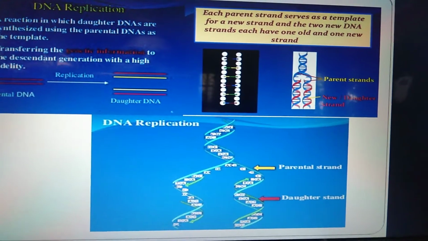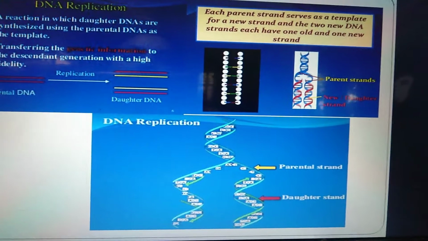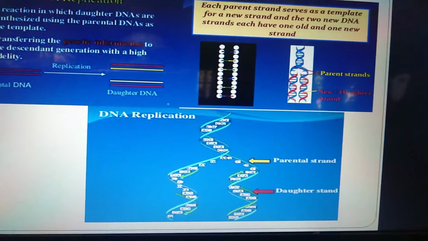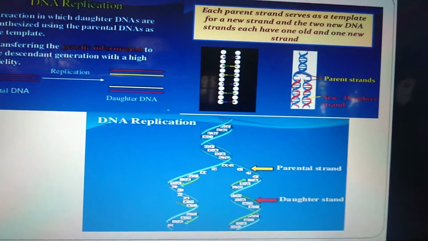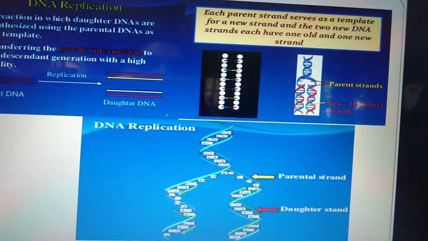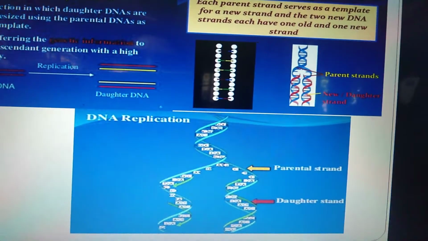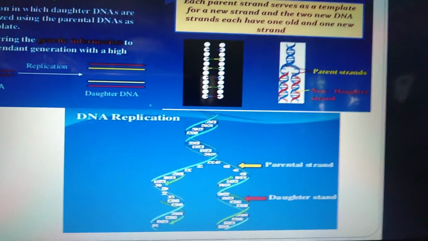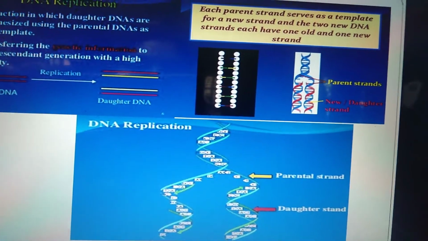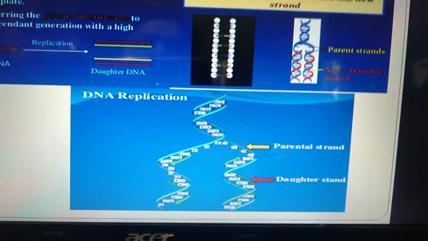Parental DNA is double stranded DNA. After replication, the parental DNA divides into 2, then a new strand of DNA will develop, and they become 2 double stranded DNAs, that is, daughter DNA. Each parent strand serves as a template for a new strand, and the 2 DNA strands each have one old and one new strand. The diagrammatic representation shows how the single strand of the DNA will become double stranded, a new daughter strand. DNA replication is a continuous process.